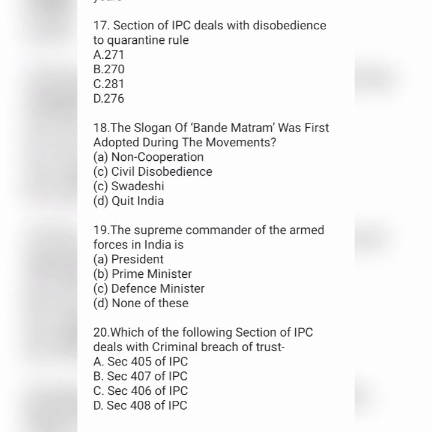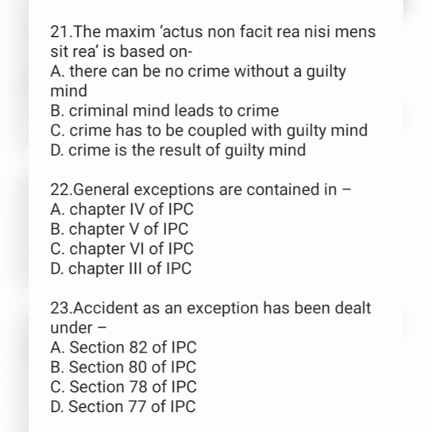അടുത്തത്, which of the following sections of IPC deals with criminal breach of trust? Option A section 405 of IPC, option B 407 of IPC, option C 406 of IPC and option D 408 of IPC. അടുത്തത്, the maxim actus non facit reum nisi mens sit rea is based on. Option A there can be no crime without a guilty mind. Option B criminal mind leads to crime. Option C crime has to be coupled with guilty mind. And option D crime is the result of guilty mind.